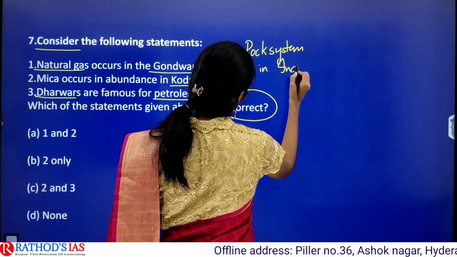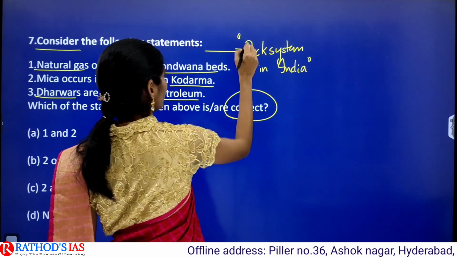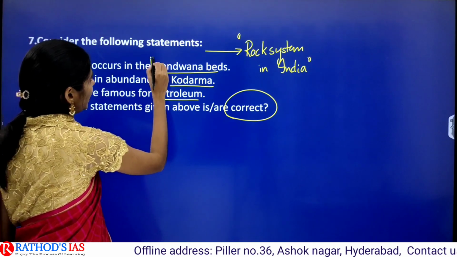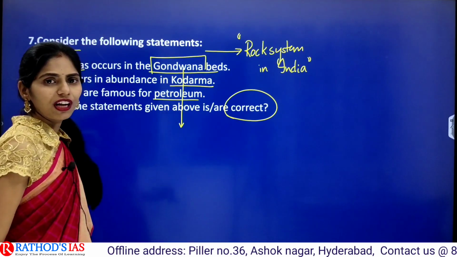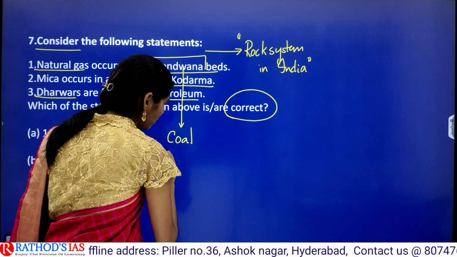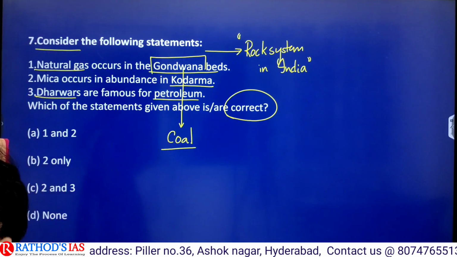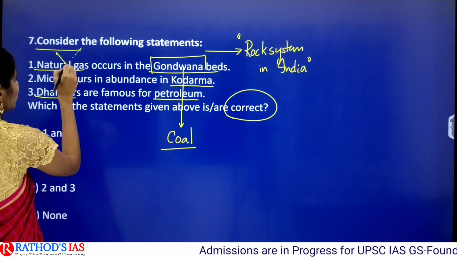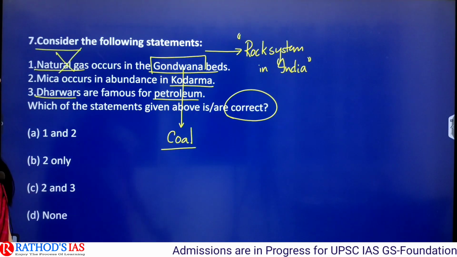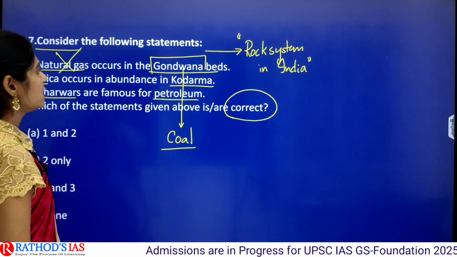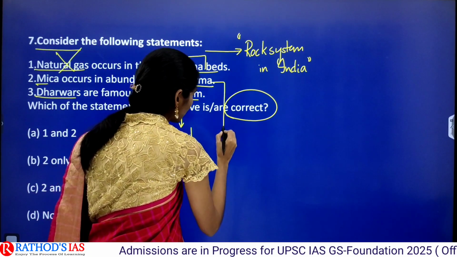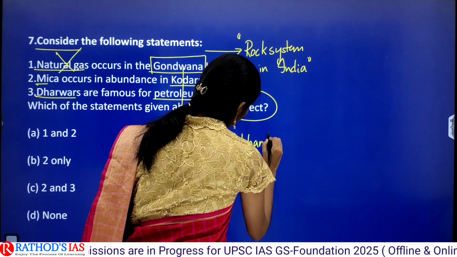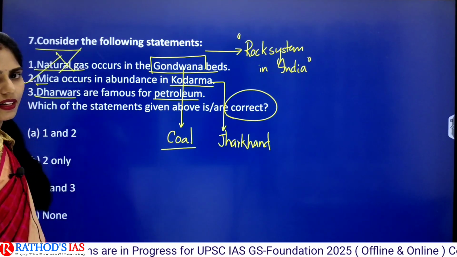If you are well aware of the rock system in India, then the minerals and resources chapter will be very easy for you. Actually, these Gondwana beds are very famous for coal, and more than 80% of coal present in India belongs to this Gondwana period. It is not at all related to natural gas. Next, mica occurs in abundance in Koderma. This Koderma region is present in Jharkhand, and this region is very much famous for mica. So this second statement is correct.